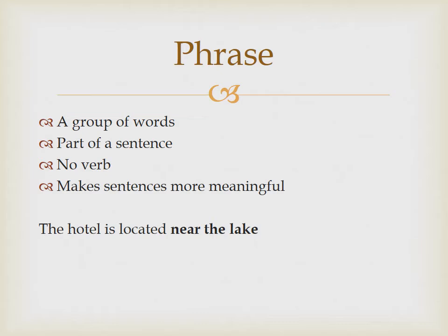The hotel is located near the lake. In the first sentence, we have got a subject and a verb, is located. But what about the last three words, near the lake? Near the lake has got a meaning, but that meaning is very incomplete. Once you remove the phrase near the lake from this sentence, it stops to produce meaning. So a phrase is a group of words without a verb, which is a part of a sentence.